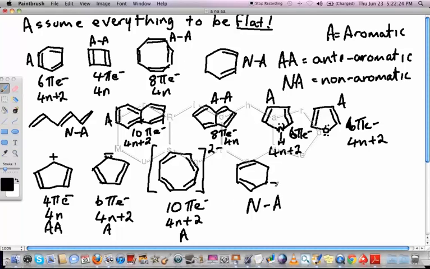It's worth saying that most compounds in the world come out to be non-aromatic. It's just the special cases that actually turn out to be aromatic, and the anti-aromatics tend not to exist in nature because that requires that they actually be flat, and while these compounds might exist, they just don't exist in a flat form.